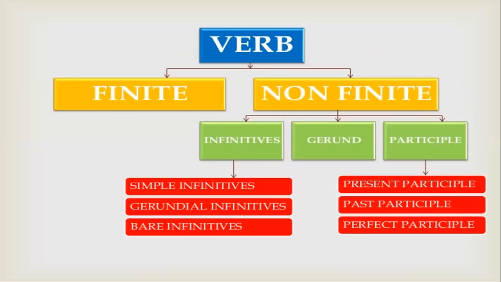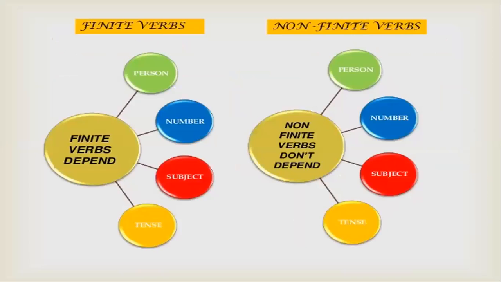Verbs are finite and non-finite. Non-finite contains infinitive, which contains simple infinitive, gerundial infinitive, and bare infinitive. Gerund contains nothing, and participle contains present participle, past participle, and perfect participle. Finite verbs depend on person, number, subject, and tense. Non-finite verbs do not depend on the person, number, subject, or tense.